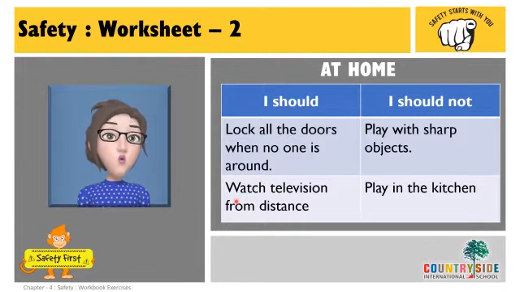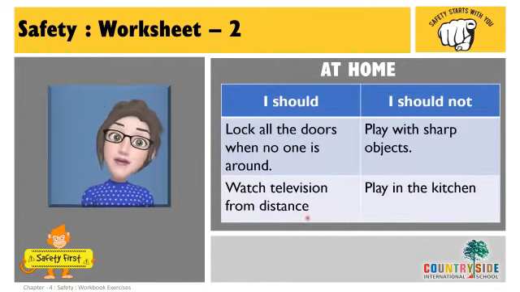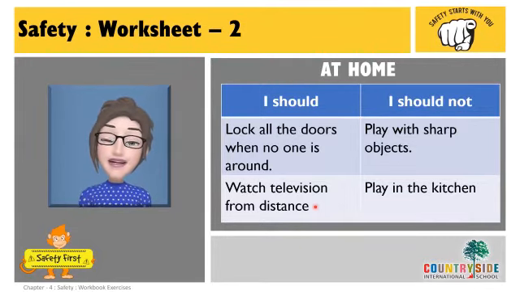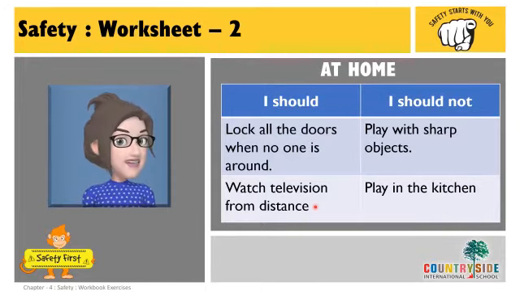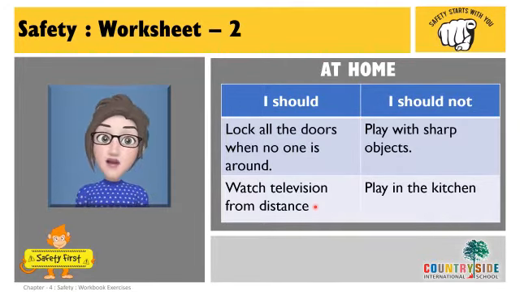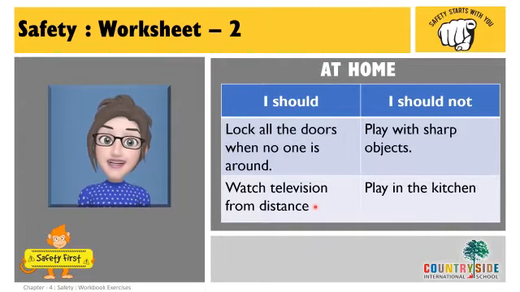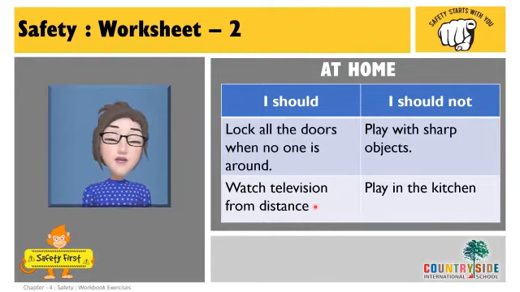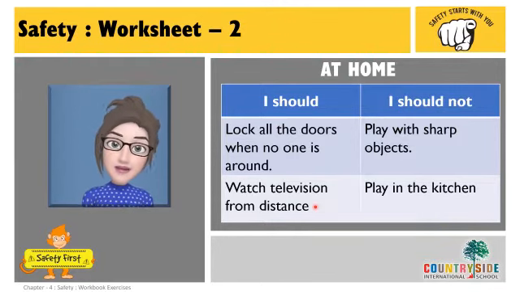Next, watch television from a distance. This is very important for everybody. You need to keep a distance to watch television. Otherwise, what will happen? Your eyesight will get affected, right? So whenever you watch television, you have to sit far away.